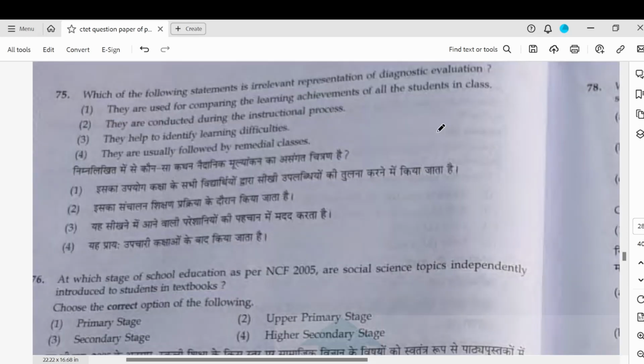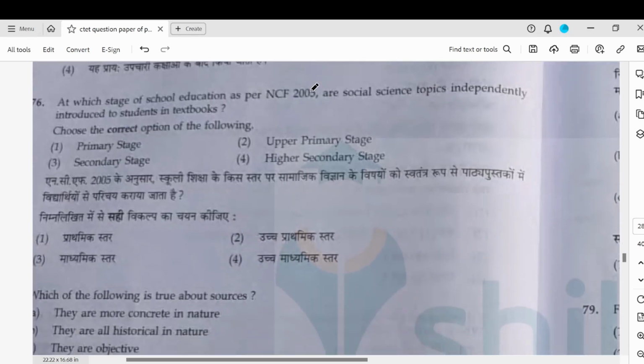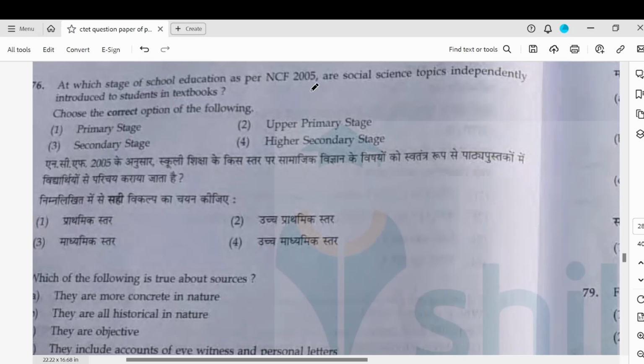Which of the following statements is irrelevant in representation of diagnostic evaluation? They are used for comparing. So comparing will not be there. They are conducted to identify learning difficulty, usually followed by remedial steps. So they are used for comparing of learning achievements. This is absolutely irrelevant, not a part of diagnostic evaluation at all. At which stage of school education as per NCF are social study topics independently introduced? So this is introduced at the upper primary stage, that is from 6 to 8.